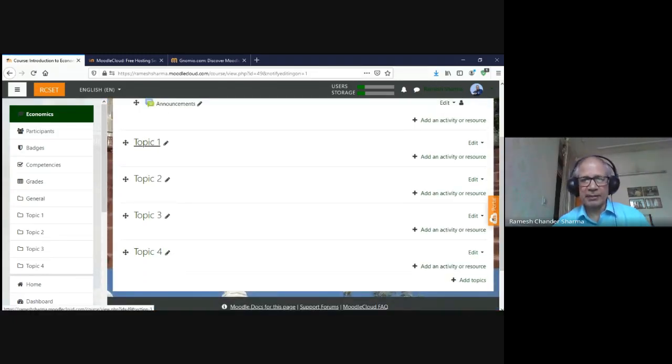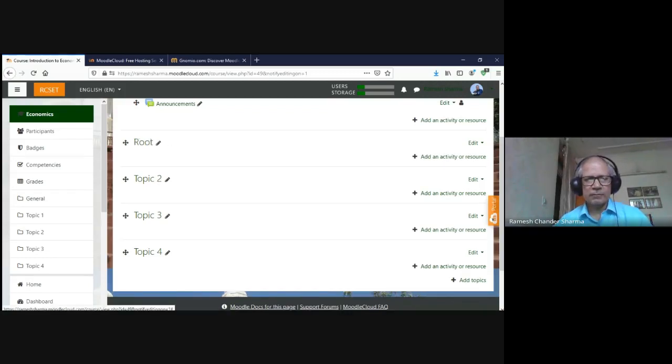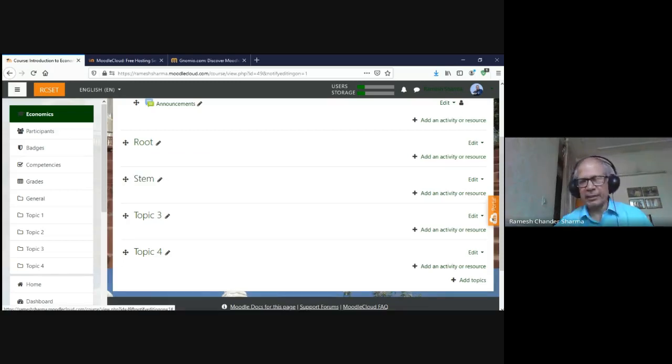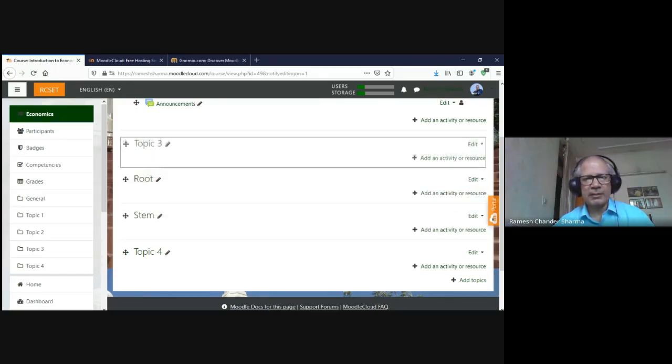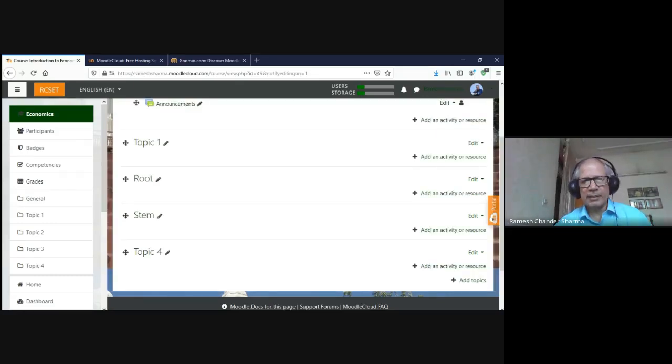Like at present, by default, it says topic 1. I can simply click on the pencil icon, and I can make it say root. I can say it stem, and like that. So renaming is possible. Then I can regroup my things. I can just drag and drop it at a particular place, and then they can be reorganized.